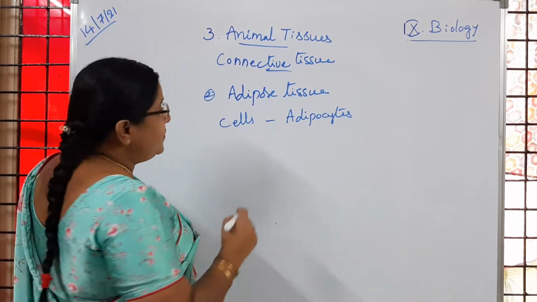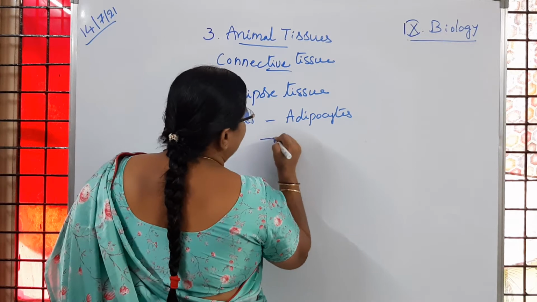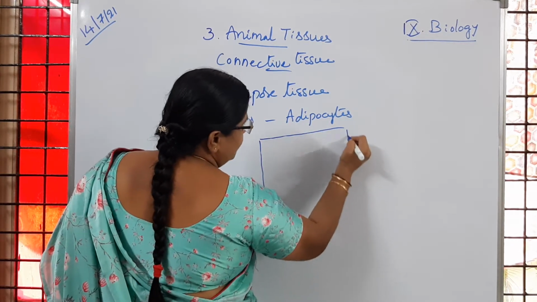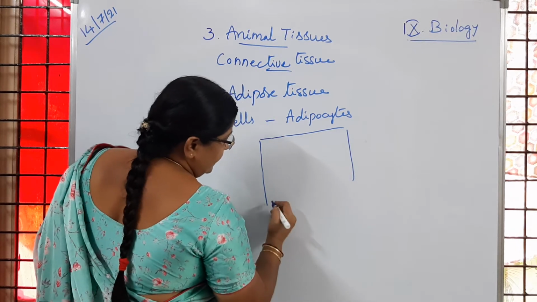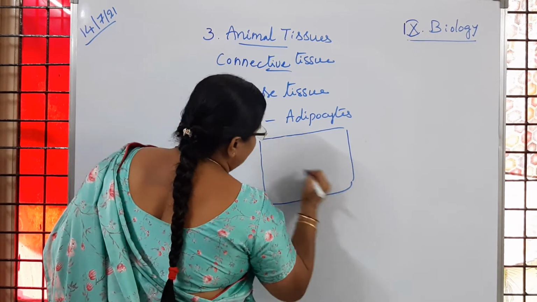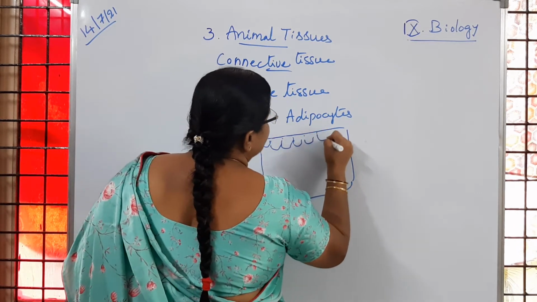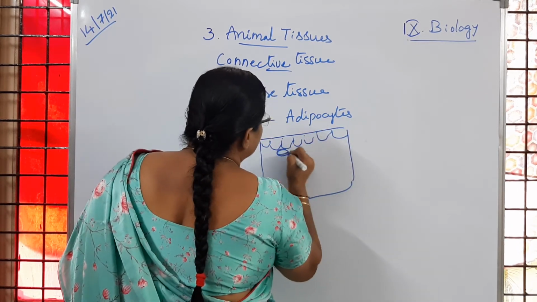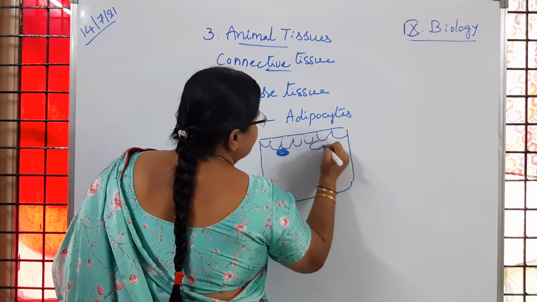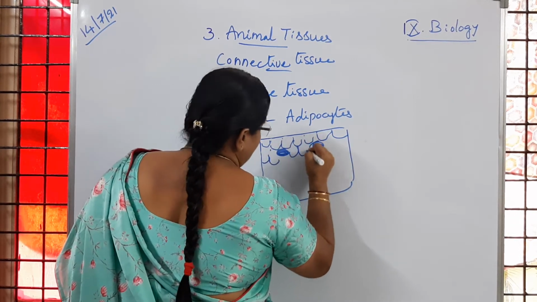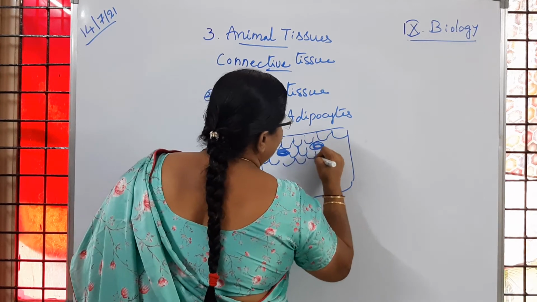And where do we observe these adipocytes? Again, if we observe the permanent slide of this tissue, we can see the cells like this, with which the adipose tissue is made up of.